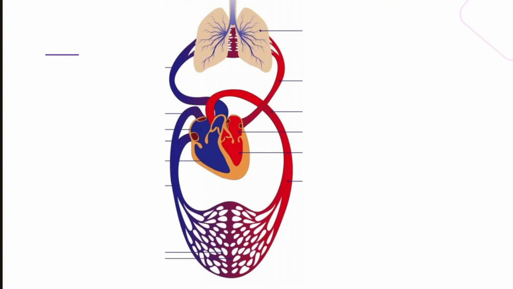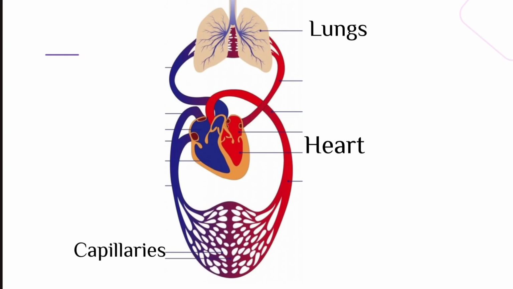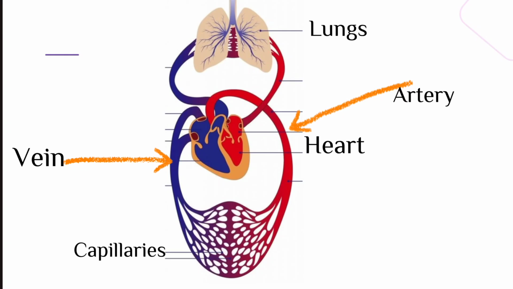In the diagram, we have the lungs, the heart, the capillaries, and the capillaries in the different organs. The red color is the arteries and the blue color is the veins.